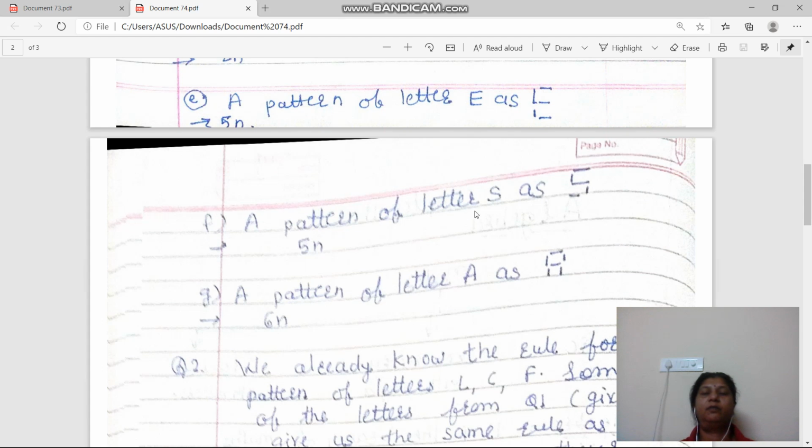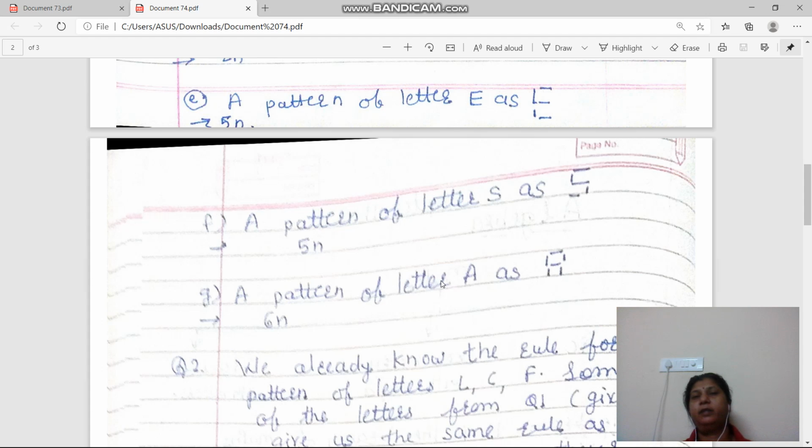A pattern for letter S. So see here 1, 2, 3, 4, 5. So what will be the pattern? 5n. Okay. Next, a pattern for letter A. See 1, 2, 3, 4, 5, 6. So what will be the pattern? 6n. Okay, everyone understand?